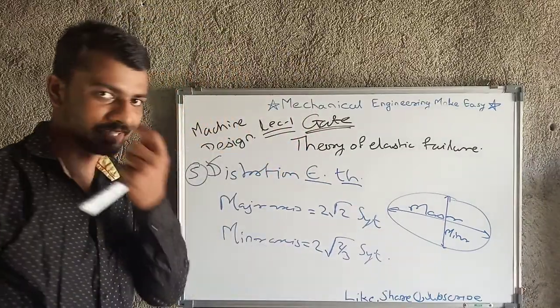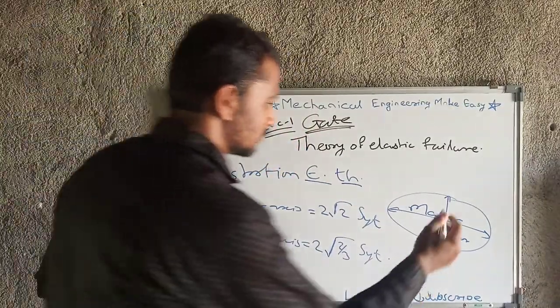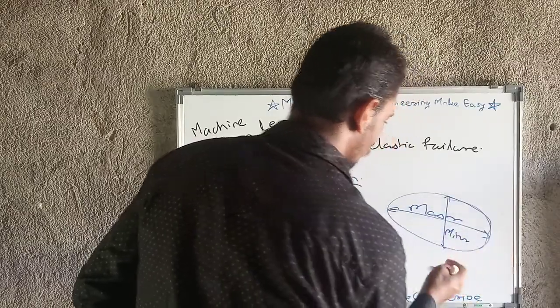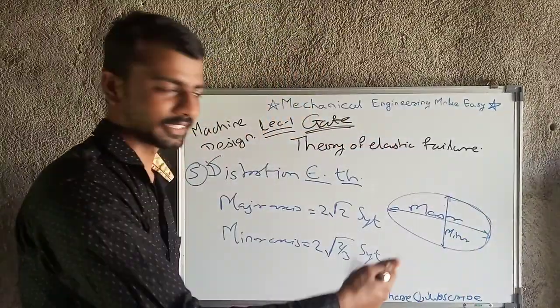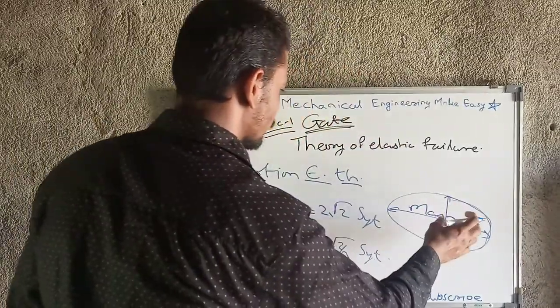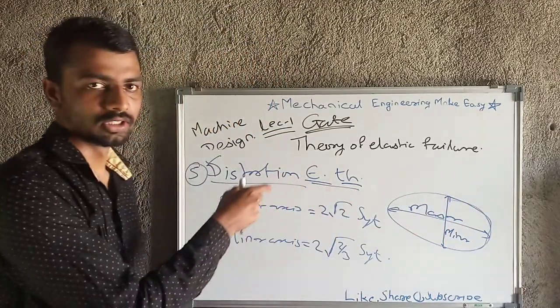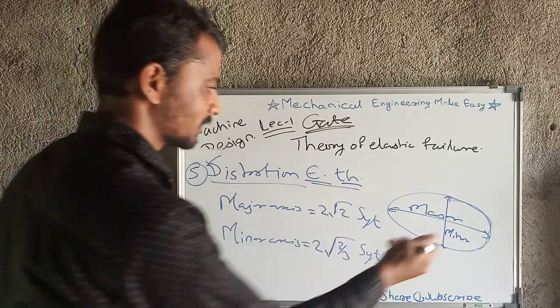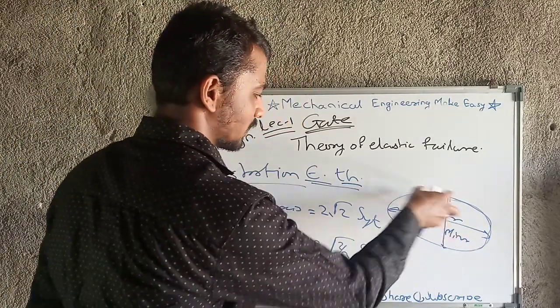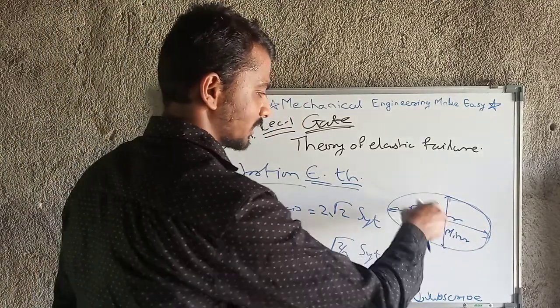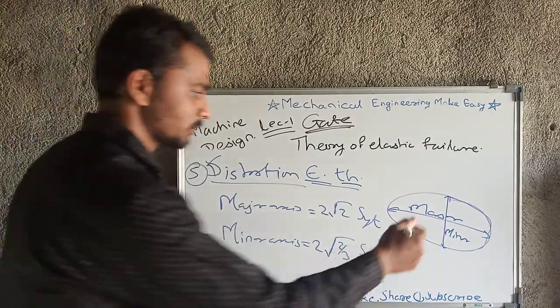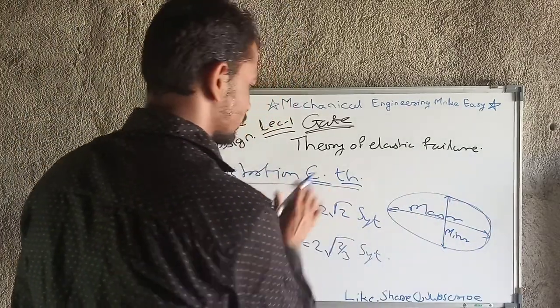And what is this ellipse? This ellipse is nothing but the area, and this is one plane we can say, and the area under the ellipse is going to be shaped by the distortion energy theory. The distortion energy theory says that the area under this ellipse is the shape. This is the figure of the distortion energy theory.